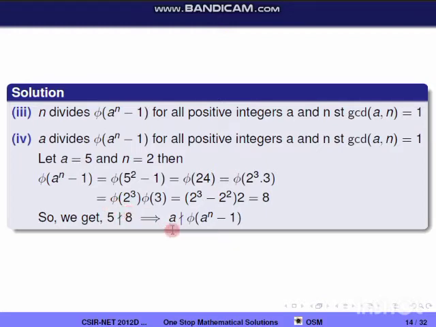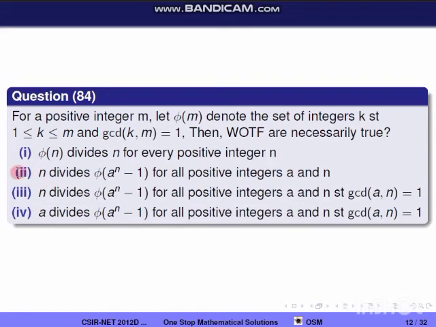That is, a doesn't divide phi of a^n minus 1 for all positive integers a and n such that GCD of a, n equal to 1. So this option is also wrong. So the correct options are 2 and 3.